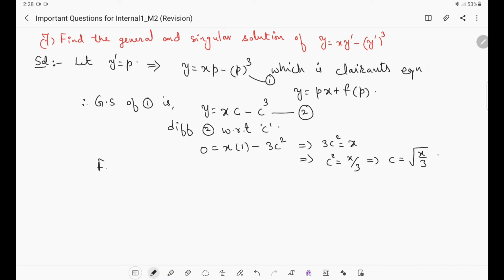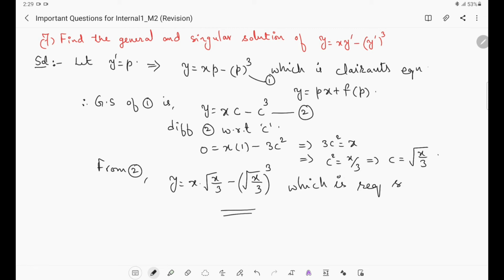So from 2, y equals x into c, where c is square root of x by 3, minus c cube, square root of x by 3 whole cube. This is the required singular solution. Further, if you want, you can simplify the singular solution, but this is enough for us, right?